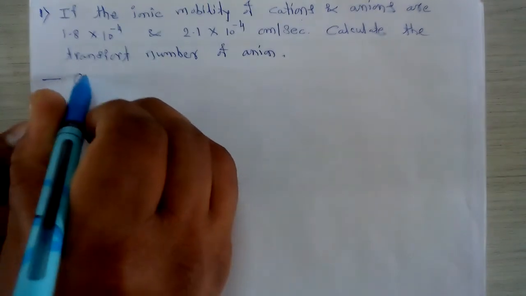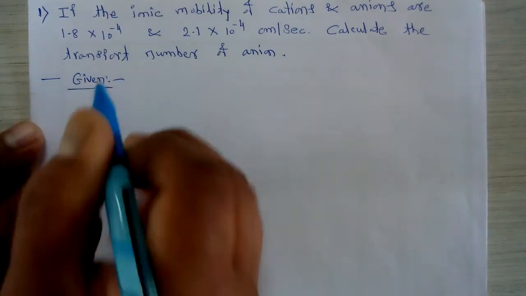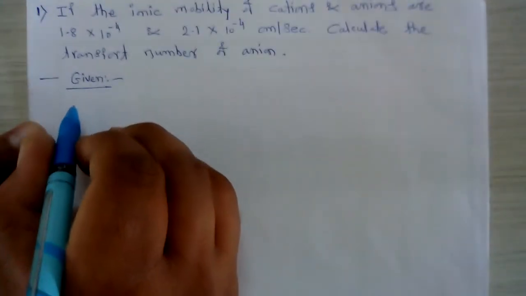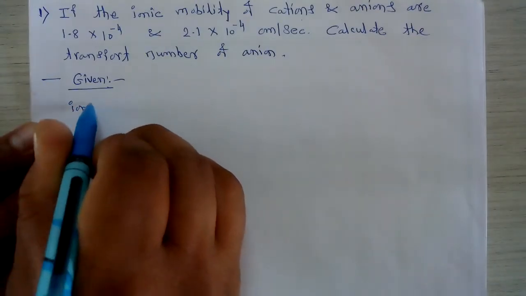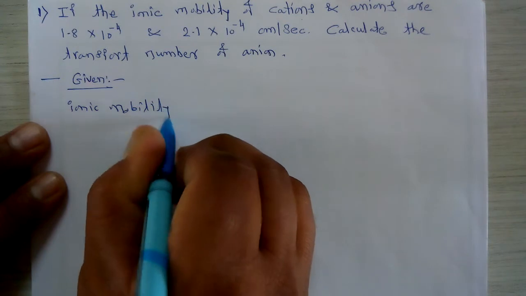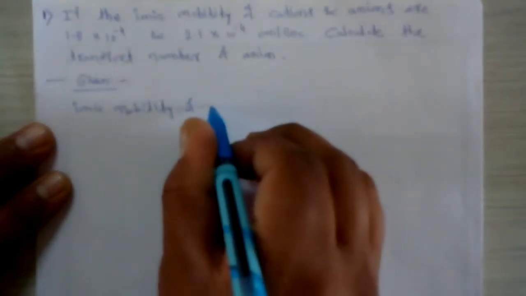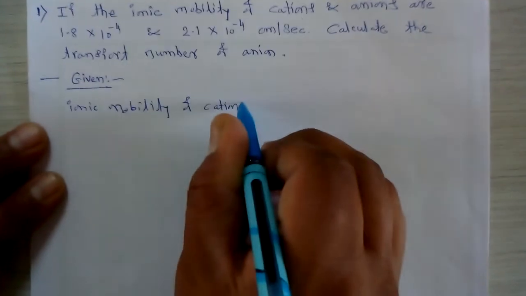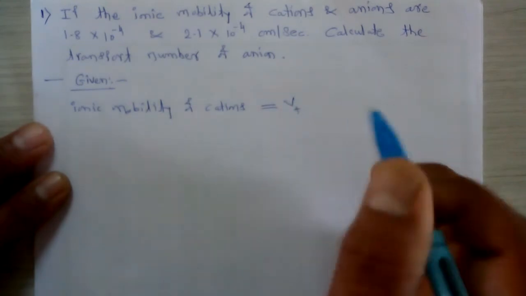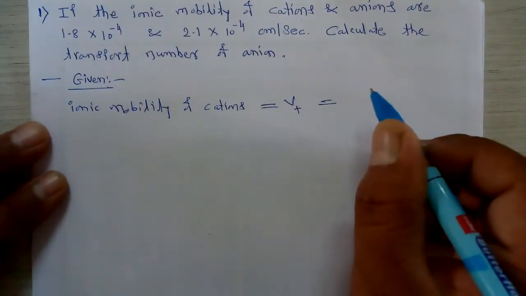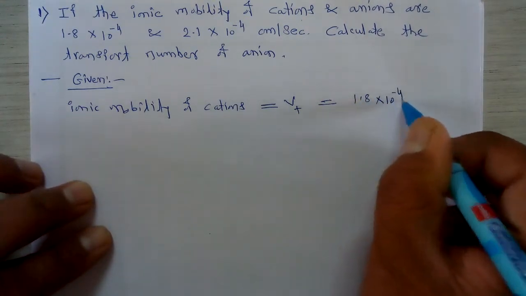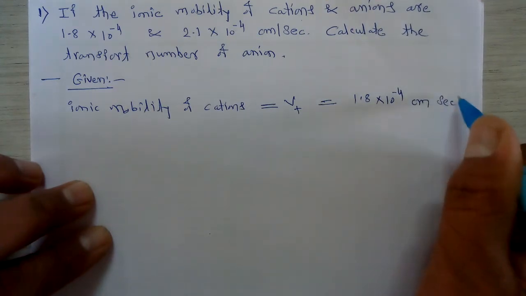What is given in this numerical? First, the important given is the ionic mobility. First is the ionic mobility of cations, which is nothing but its absolute velocity, V plus, equal to 1.8 × 10^-4 centimeter per second.